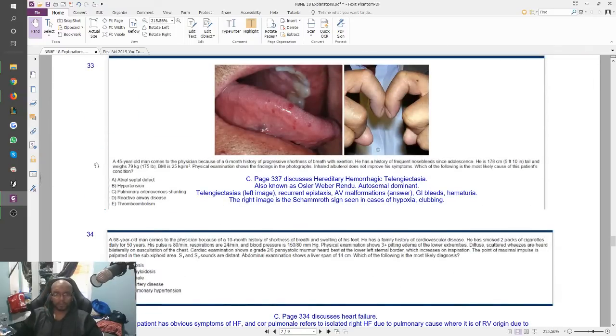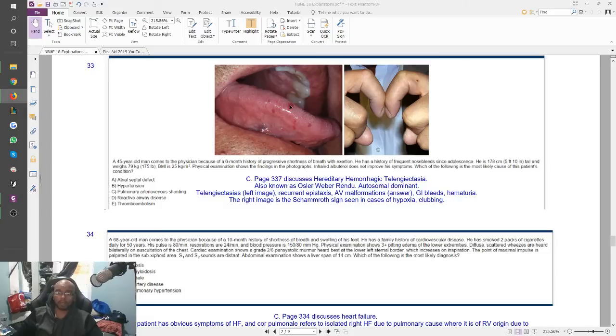This was a cool question. I got this right too. A 45-year-old man comes to a physician because of a 6-month history of progressive shortness of breath with exertion. He has a history of frequent nosebleeds since adolescence. He's 5 feet 10 and weighs 175 pounds. BMI is 25, so he's not obese. Physical exam shows the findings in the photograph.